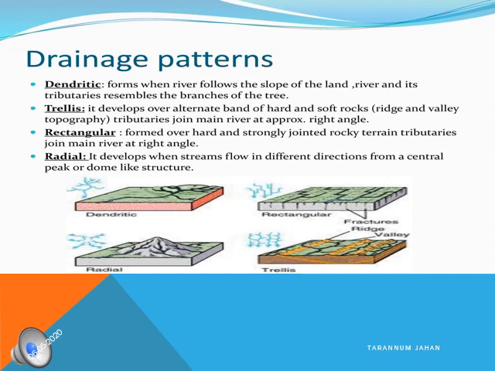So the example over here is the glaciers which are formed on the peak of the mountain. When they are melting out, they are forming radicals. They are moving down by forming a radical pattern, the glaciers which are melting.